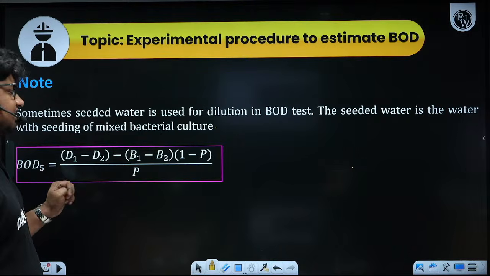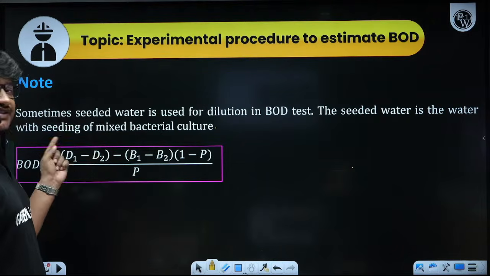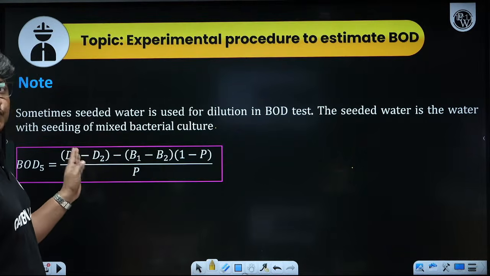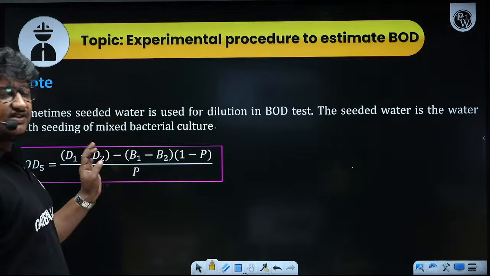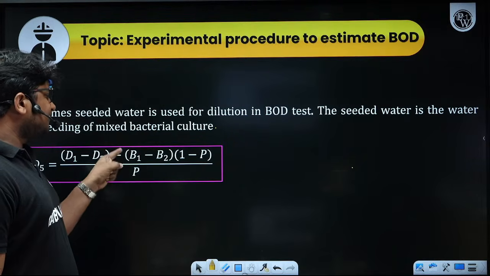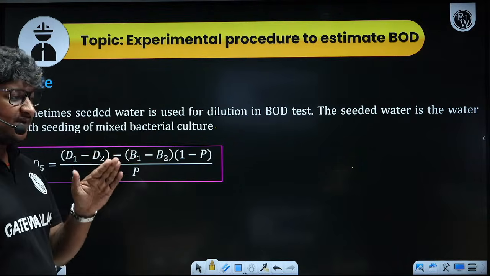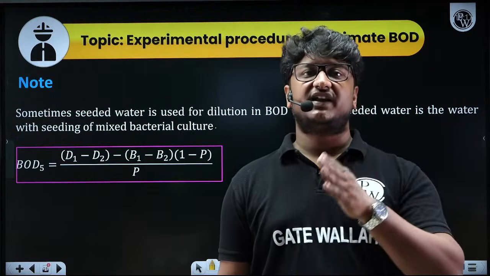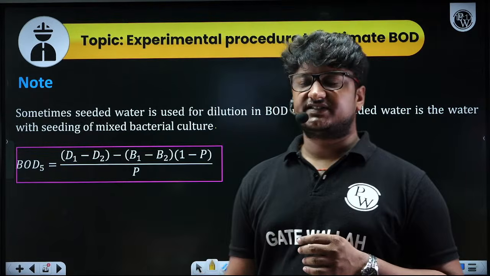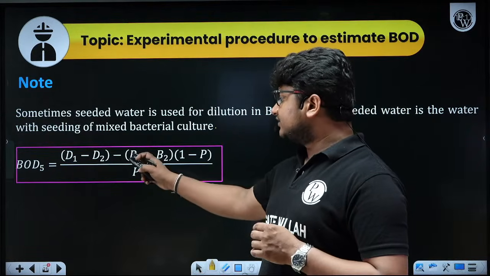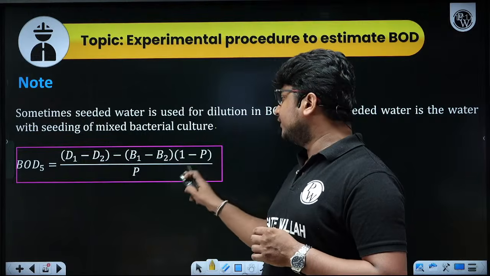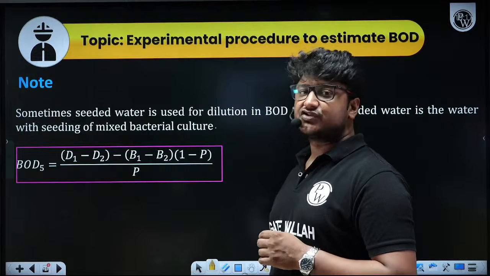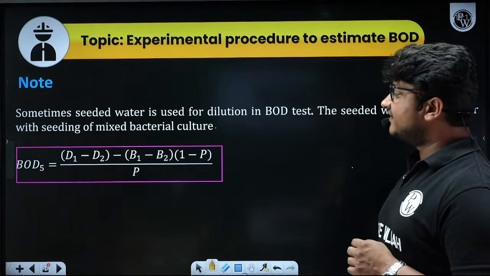BOD is something which you have to find out. D1 minus D2, it is the same. DO initial minus DO final. That is the same. Only 1 and 2 we are using. Only the numbering changes. Minus B1 minus B2. B1 minus B2 is basically, even in the seeded water, you will find the change in the dissolved oxygen. So that also we are calculating. So that is B1 minus B2 into 1 minus P. P is the dilution ratio here. So 1 minus P divided by P.